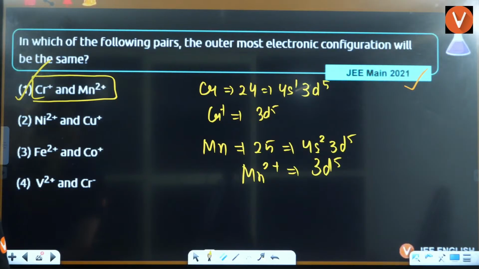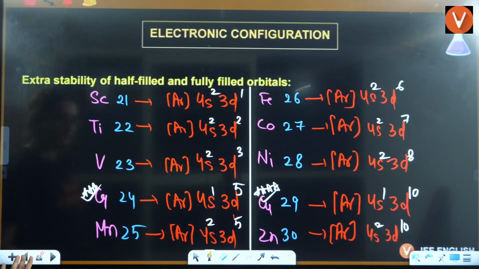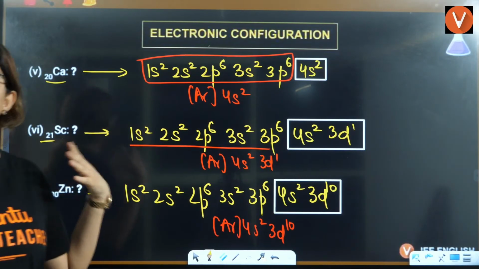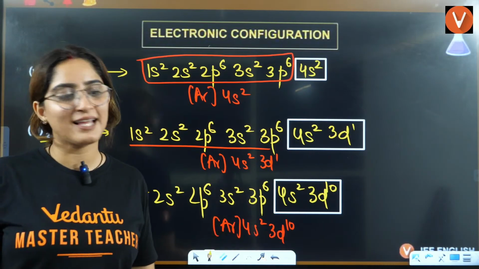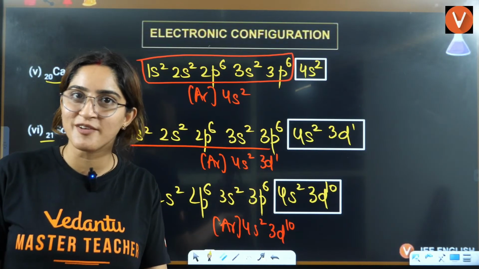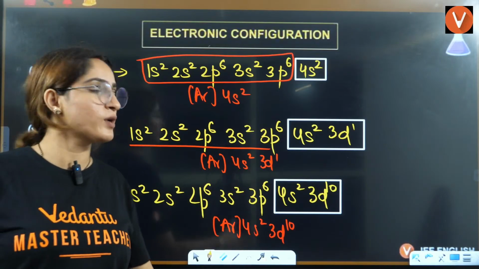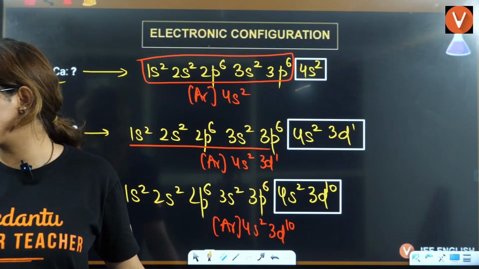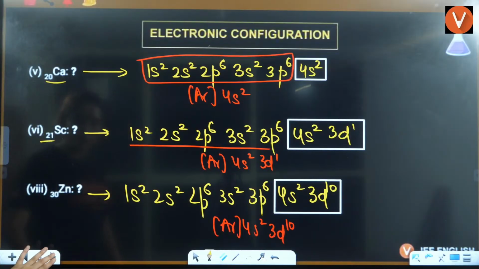Ma'am, we can't take neon instead of argon. But then what's the point? Why we have written it here argon? Because I am very lazy, right? Scientists are lazy. Scientists are like, bro, we have other good things to do in life. We need to do research. We are not free to write this again and again. That's why they were like, okay, we will write it by the nearest noble gas. So that's why nearest noble gas is argon.